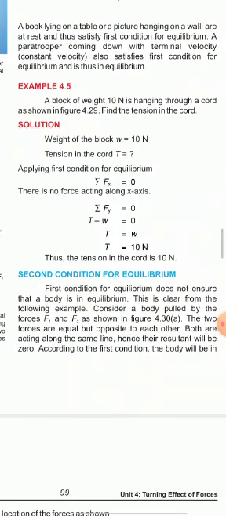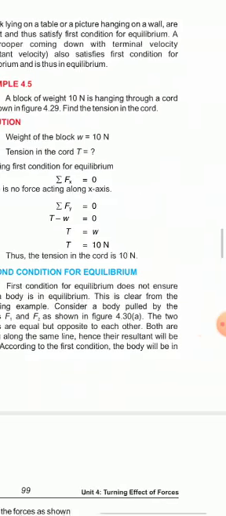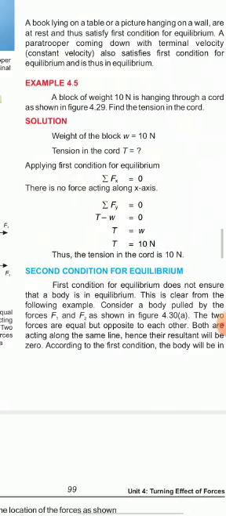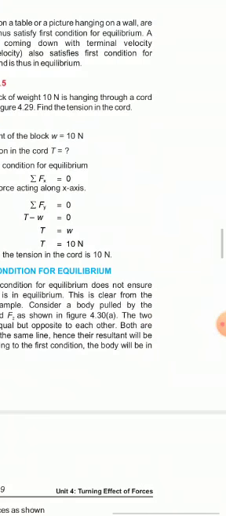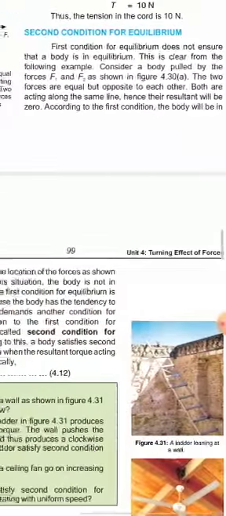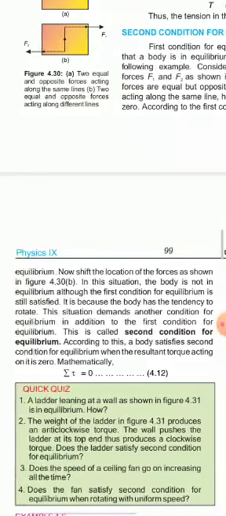Now we will discuss the second condition of equilibrium. The first condition for equilibrium does not ensure that a body is in equilibrium. Therefore, we have a need of the second condition. And here we can observe that when the sum of all the turning effects acting on that body is 0, then the body will be in the state of equilibrium.